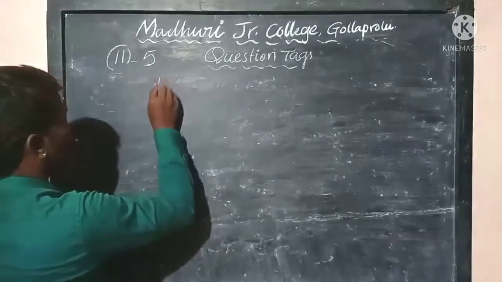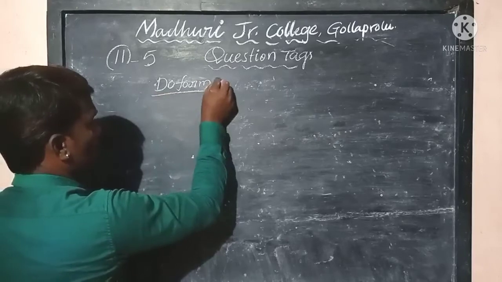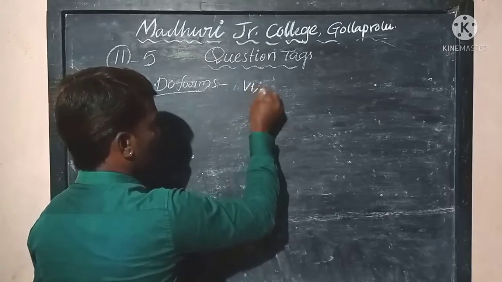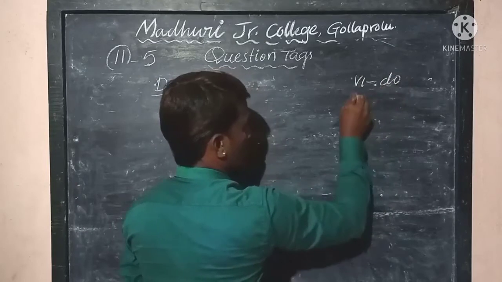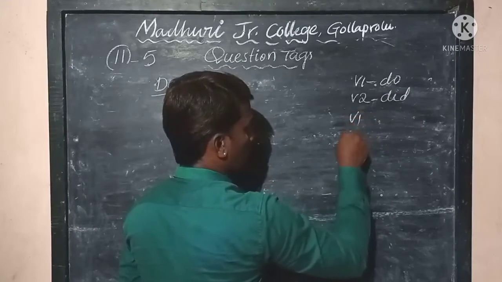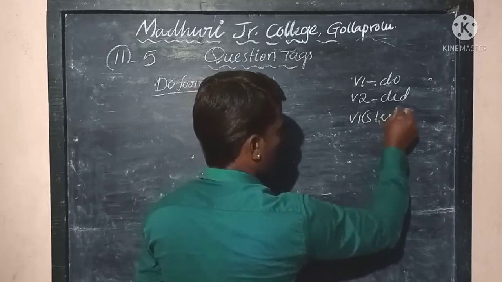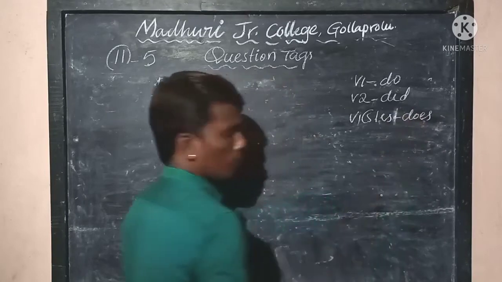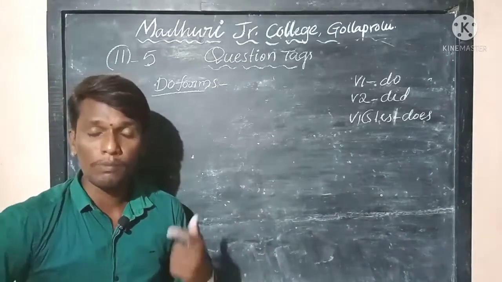Now in the case of do forms, how do we add a question tag? For example, when you find verb 1, you go on taking do. Verb 2, you go on taking the do form did. And when you find a verb having the plural form by adding either s or es, there you should use the do form does. Okay, so first, in simple tenses we don't find be forms, do forms, have forms.